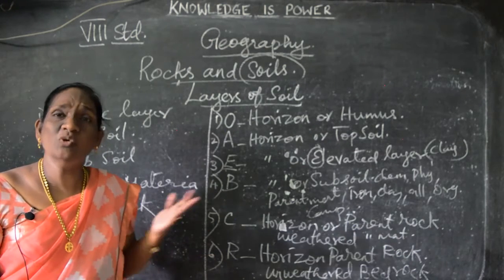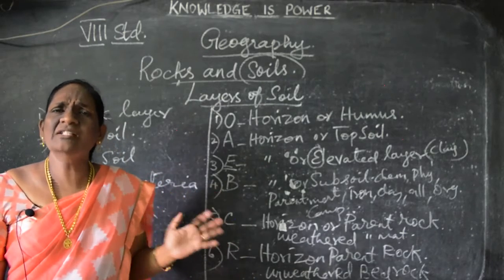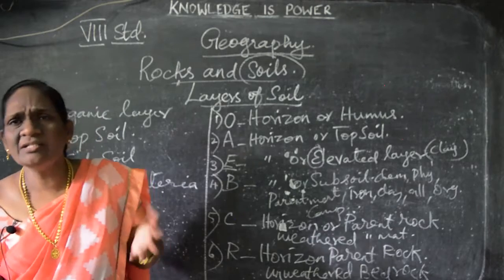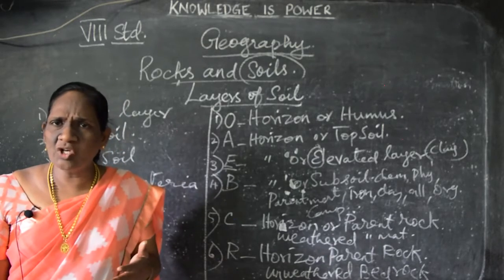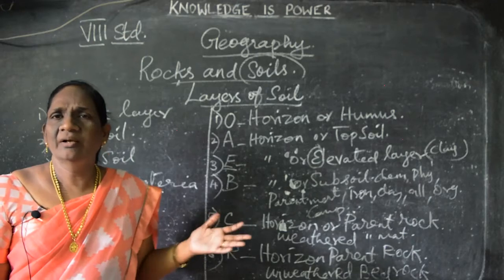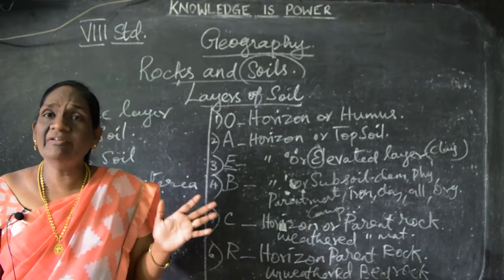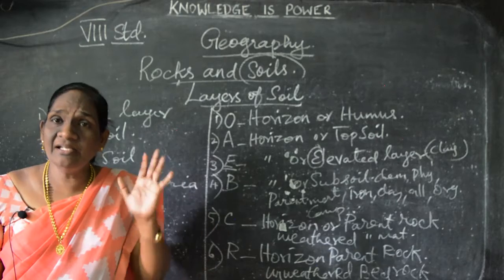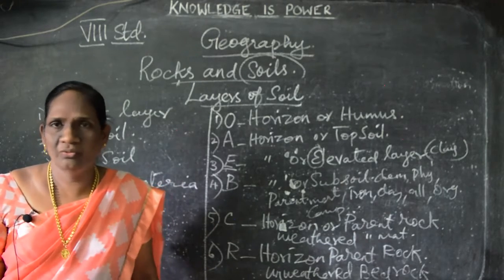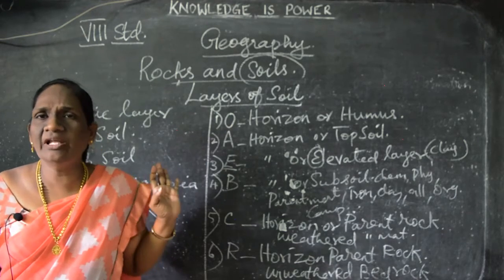Soil conservation. So these are all the uses. The soil is very much useful for both human, animals and plants. Without soil, can we live? No, not at all. We cannot live without soil. Understand? And even plants need soil. Without soil, plants won't grow. So plants and trees need soil. So soil is very important.